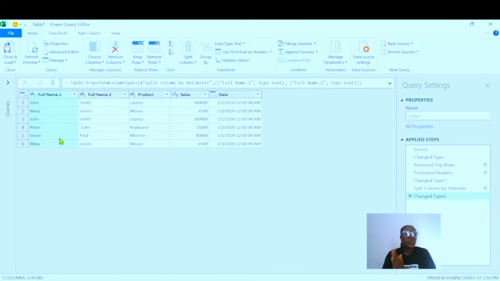What we are going to do next is rename the header names. We're going to rename the column names. So how do we do that? Just double click on the header and rename them, give them the name that you want.